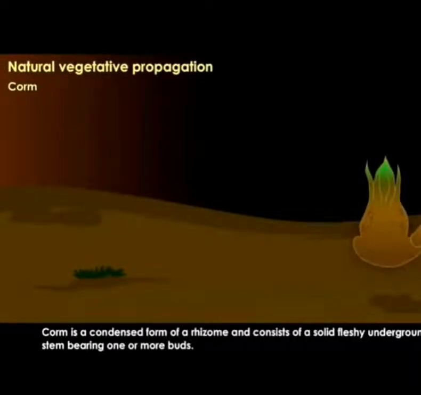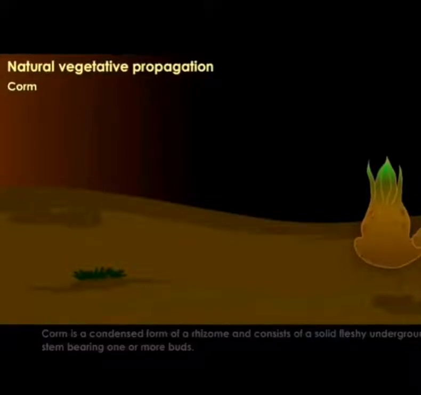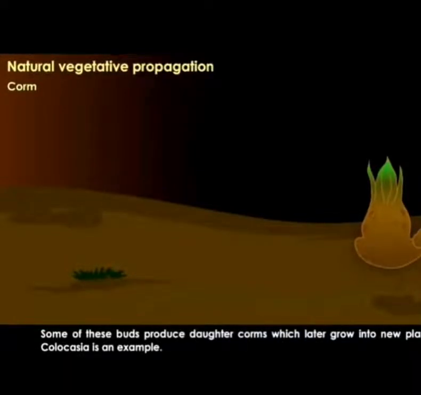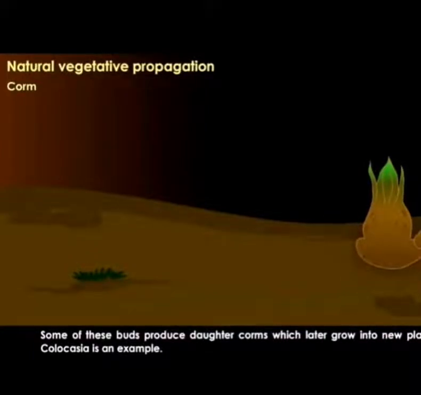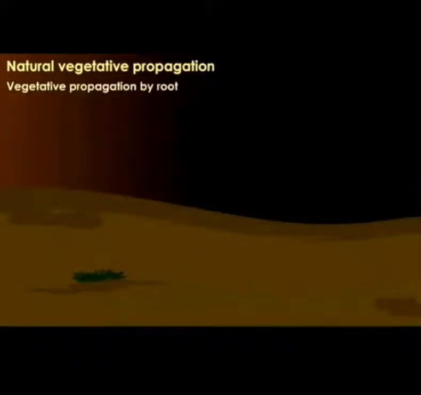Corm. Corm is a condensed form of a rhizome and consists of a solid, fleshy underground stem bearing one or more buds. Some of these buds produce daughter corms which later grow into new plants. Colocasia is an example.